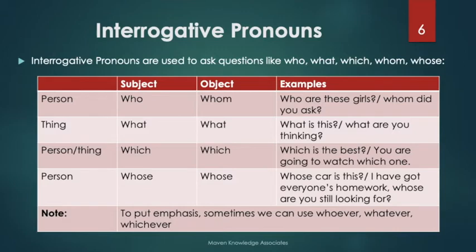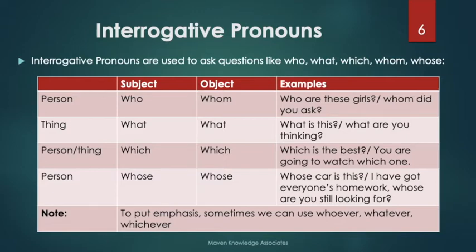I have made a separate video on subject and object, and also the 3 types of person: first person, second person, and third person. You can refer to that video if you are not aware of what a subject and an object are, or what types of person there are. So who is the subject in this sentence? The main person. Who are these girls? And it is a third person because we are talking about girls.